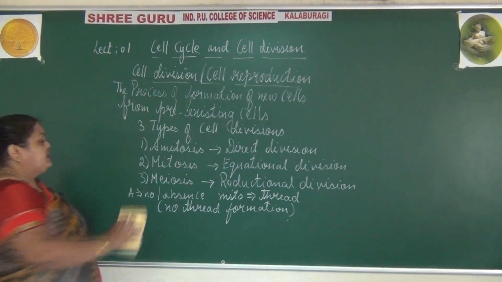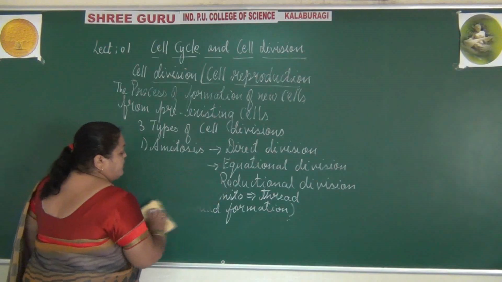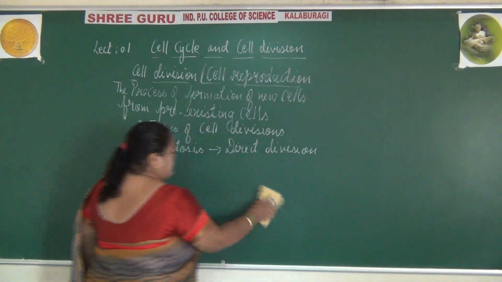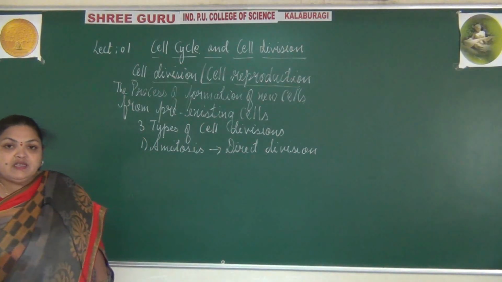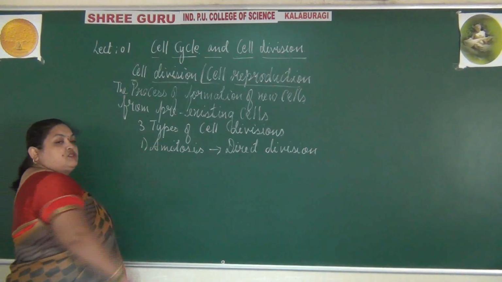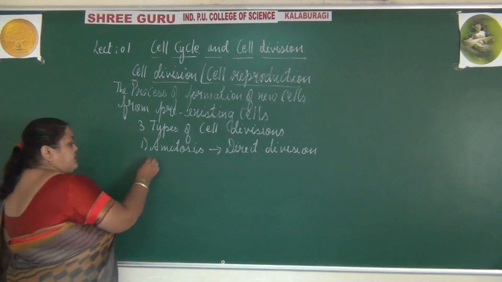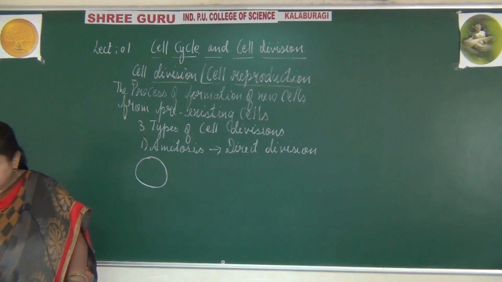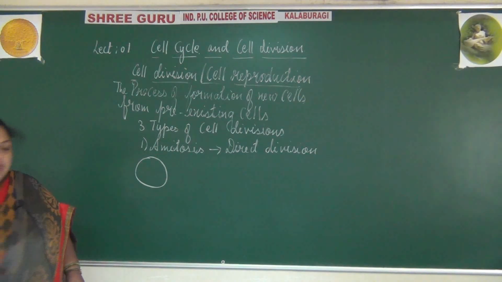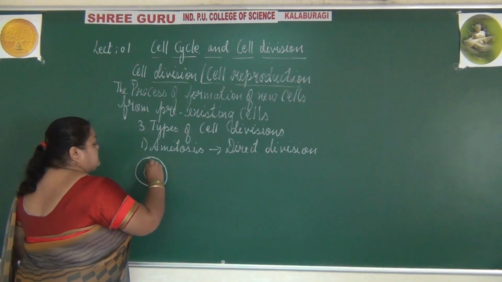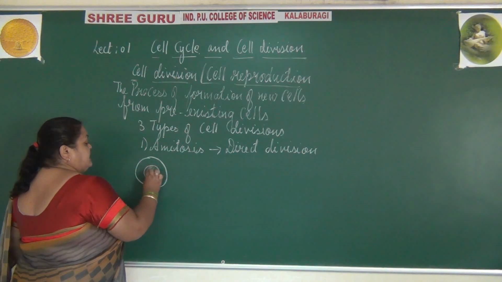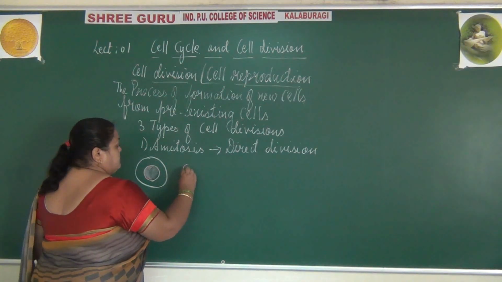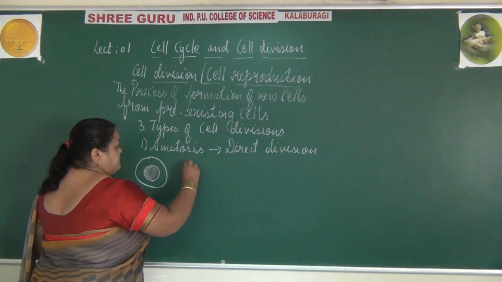With the diagram, let us try to understand how this direct division, or amitosis, occurs. For this, there is already a mother cell with its own components. With this simple diagram, you will clearly understand the concept of amitosis.